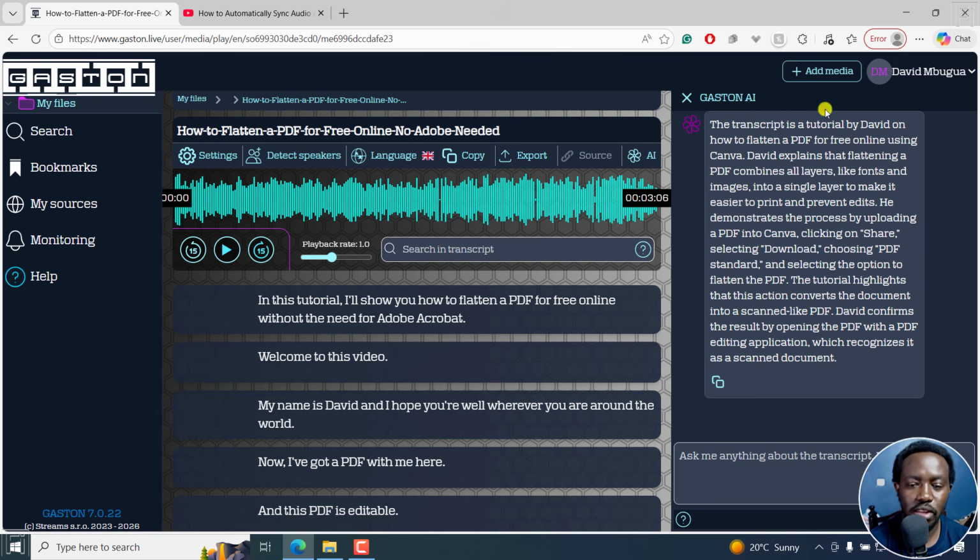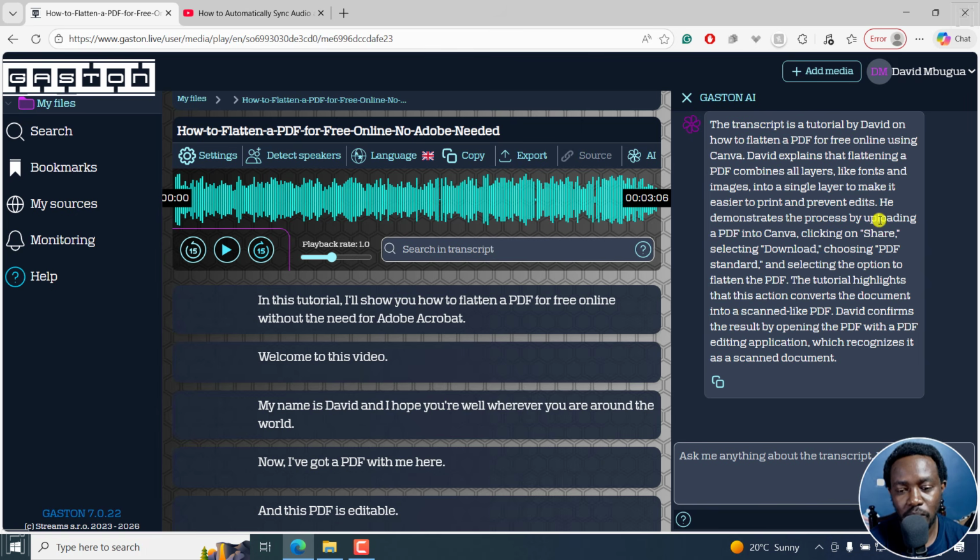And on the right, Gaston AI kind of gives you a summary of what this whole video is more or less about. The transcript is a tutorial by David on how to flatten a PDF for free online using Canva. David explains that flattening a PDF combines all layers like fonts and images into a single layer to make it easier to print and prevent edits.